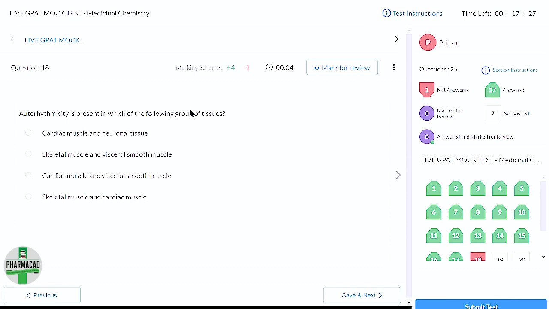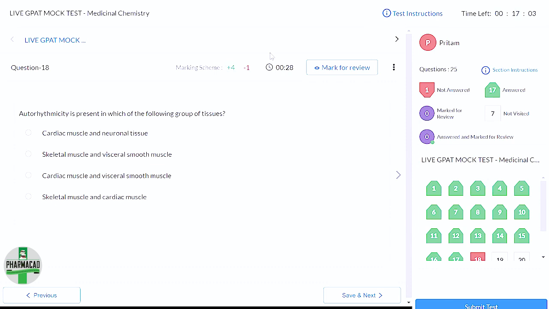Autorhythmicity is present in which of the following group of tissues? Autorhythmicity means autorhythmicity. Okay. I mean, what is the issue? Why are you not speaking anything?